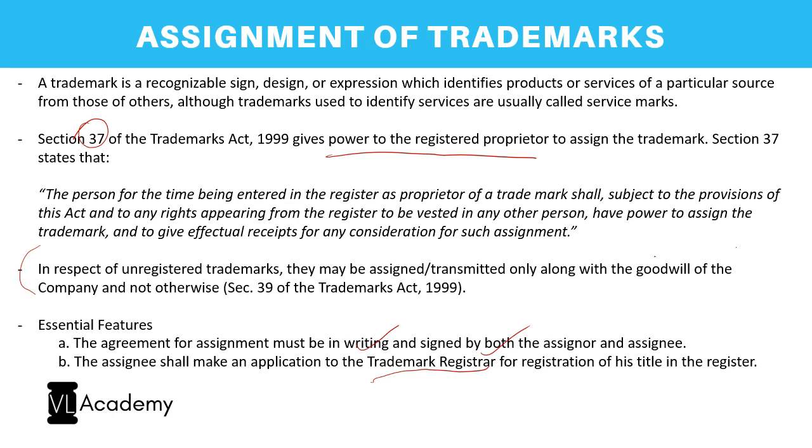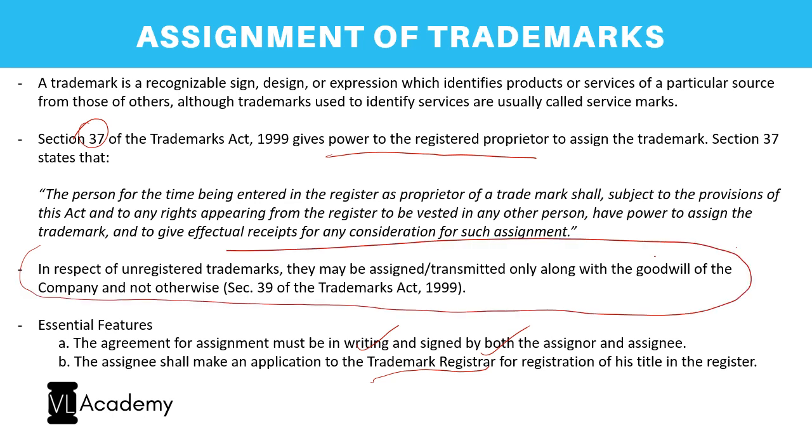Now, one other important aspect under section 39 is the case of an unregistered trademark. I said that any assignment of a trademark can be only for registered trademarks. But when it comes to unregistered trademarks, an unregistered trademark per se cannot be assigned under the Trademarks Act. It can only be assigned along with the goodwill of the company. So in subsequent slides, we will look into the assignment of goodwill. It's again a very small concept. So whenever in case of M&A, we just had a brief discussion on M&A.